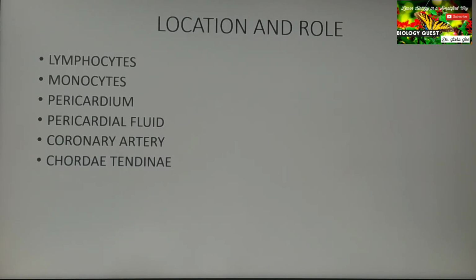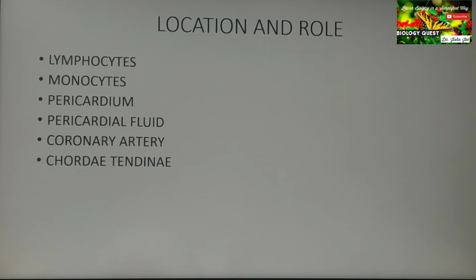Chordae tendineae are tendinous cords which arise from the papillary muscles, or which attach the papillary muscles to the flaps of the valves, the tricuspid and bicuspid valves. And what is the function?